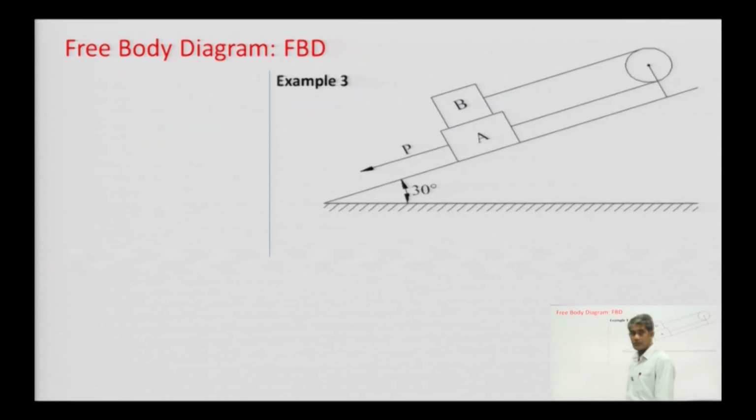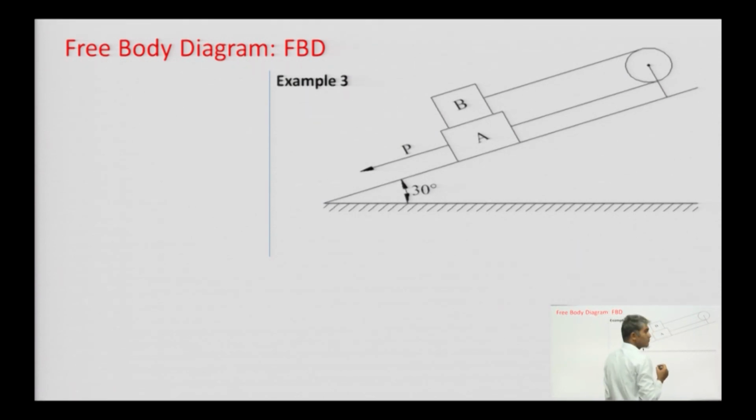Next, we can also make the free body diagram of the blocks in this figure. What is given here? Two blocks A and B are placed on the inclined surface. Block A is placed in the lower part, and in the upper part there is block B. Blocks A and B are attached with this string, and at the lowest point a force P is acting parallel to the inclined plane.